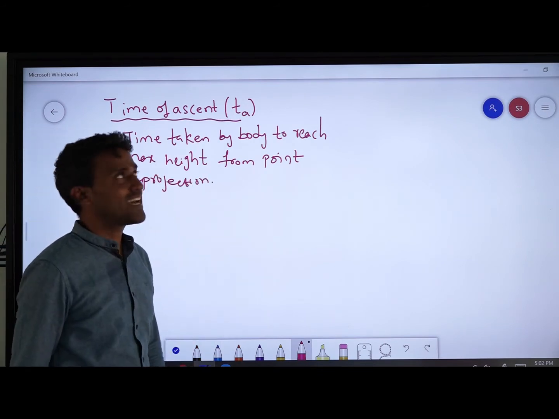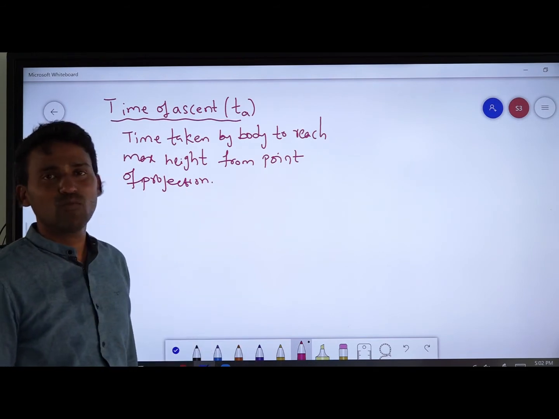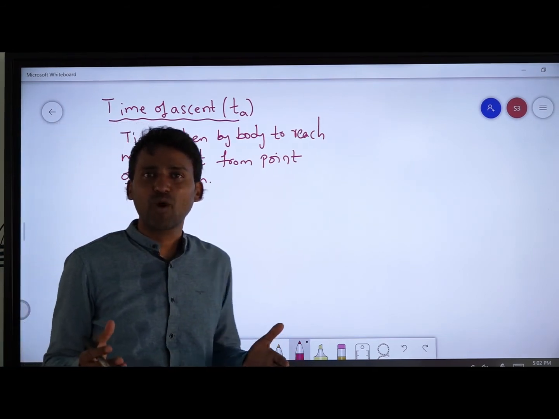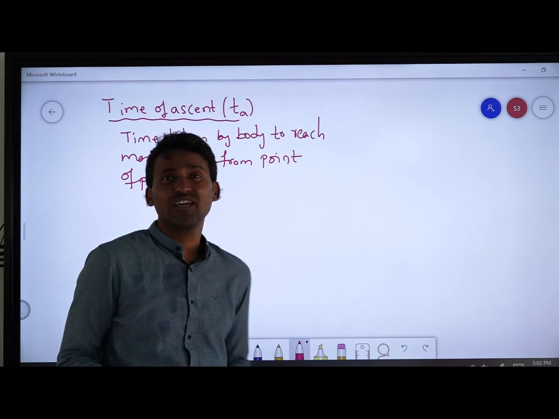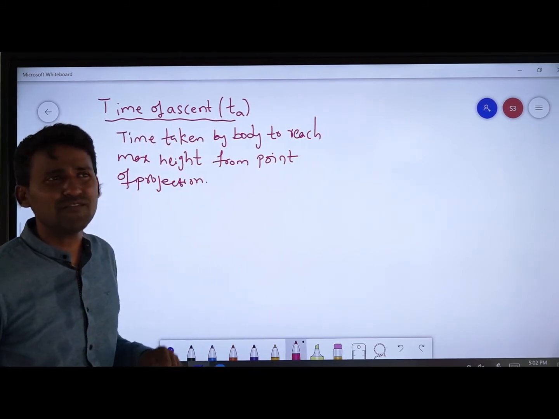Time taken by the body to reach maximum height from the point of projection in an oblique projectile is what we call time of ascent.